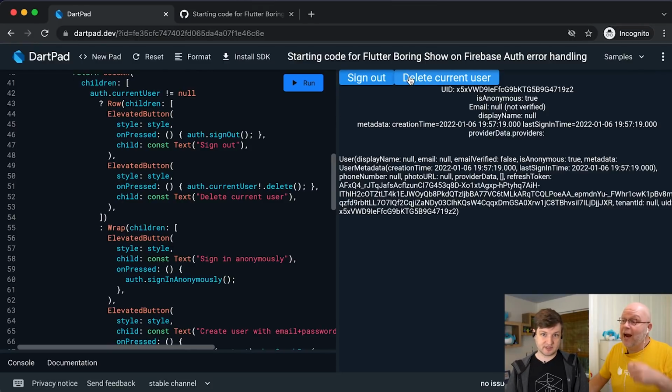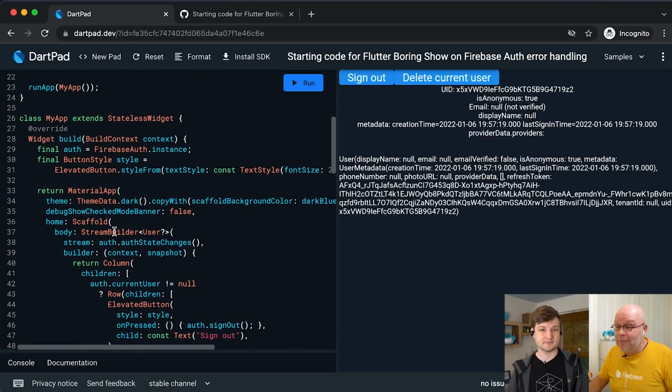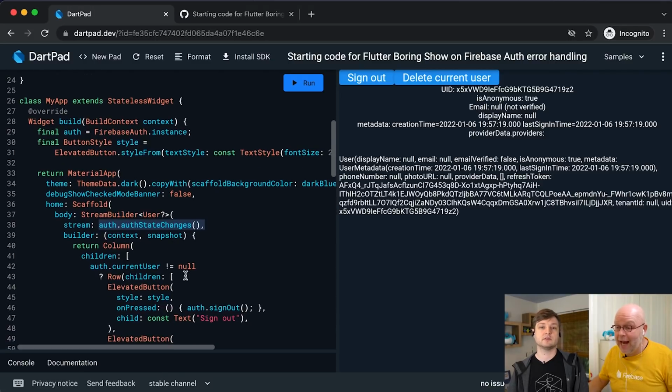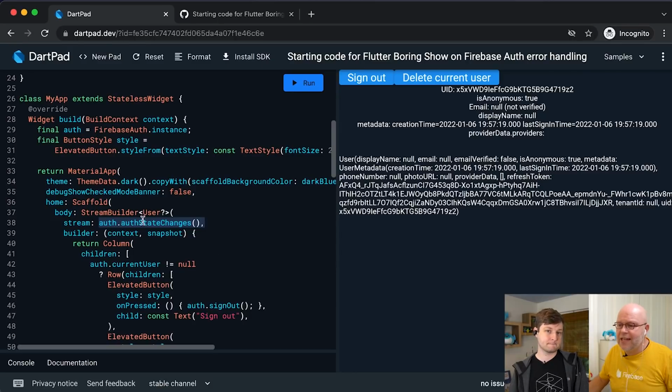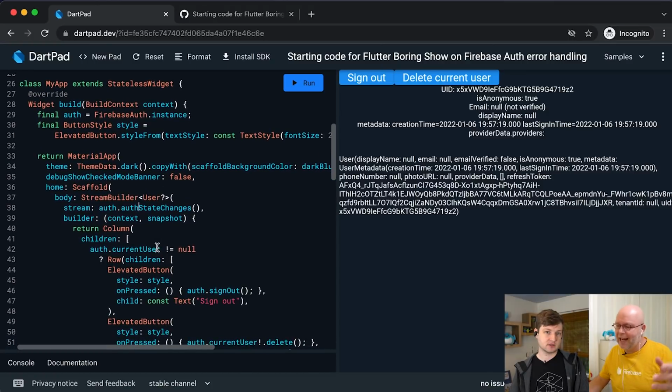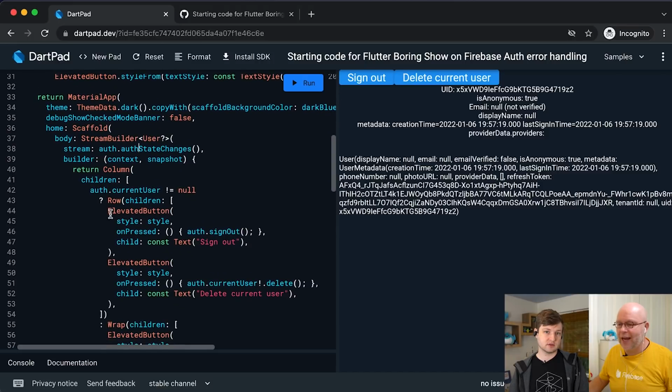Yeah, so now we have, by the way, a totally different ID. Yep, I love the reactive UI, by the way. I really love that. And in large part, that happens because we were listening with a stream builder to auth.authStateChanges. It fires every time with a user. In this case, actually, does it? I think it's a current user, but we can always get it from auth.currentUser also, which is what I do in most cases.